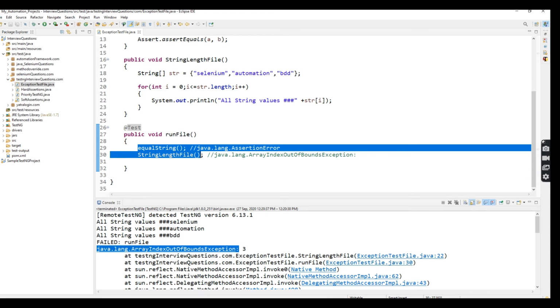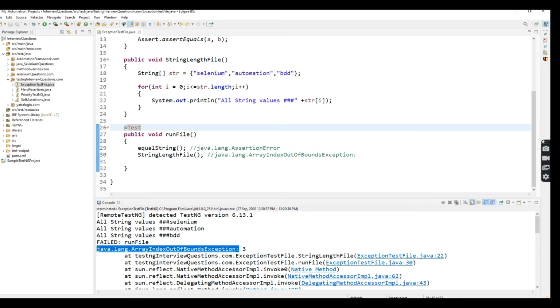For that reason I'm going to implement expected exceptions. Here, the exceptions I'm going to handle are AssertionError and ArrayIndexOutOfBoundsException.